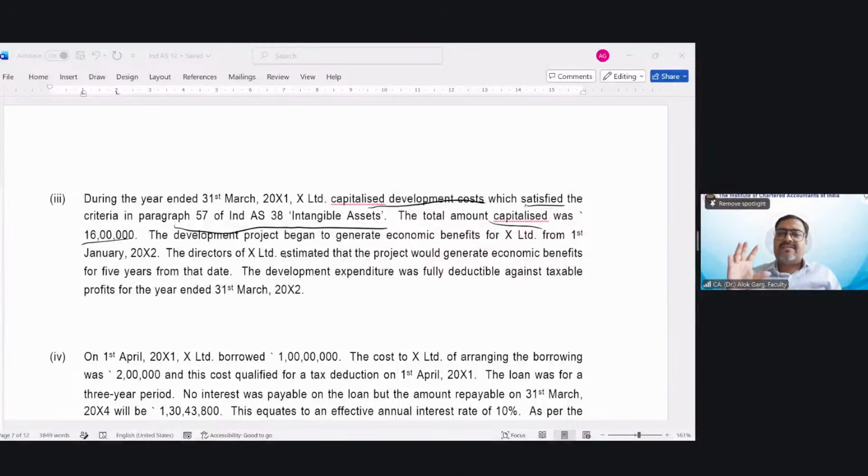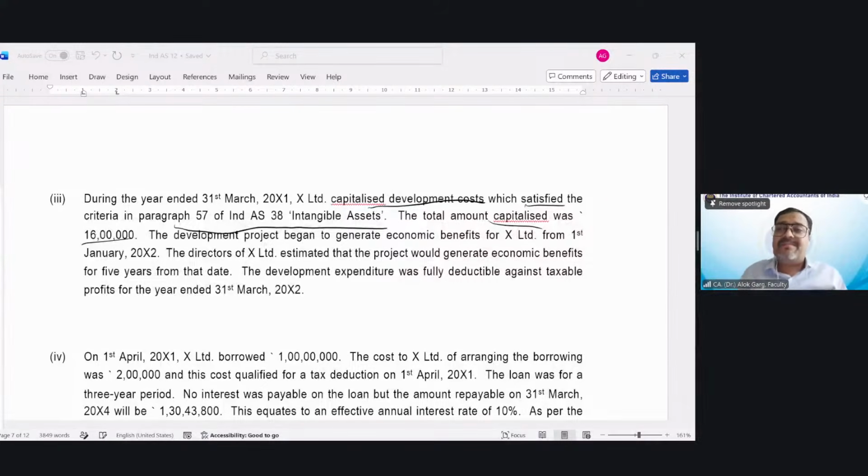16 lakh is the capitalized amount. So I need to charge an amortization of 16 lakh divided by 5 for the full year. But in the first year ended 31st March X2, this amortization has to be charged only for 3 months. So 16 lakh minus 16 lakh divided by 5 multiplied by 3 divided by 12. This will give you a carrying value of 15 lakh 20,000.